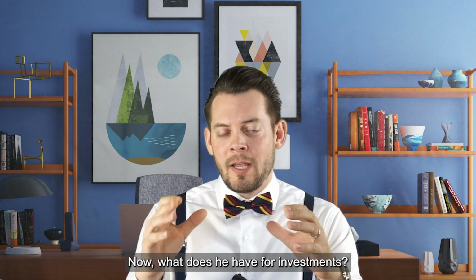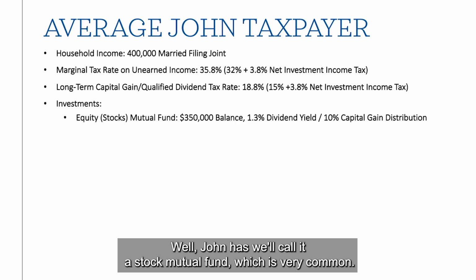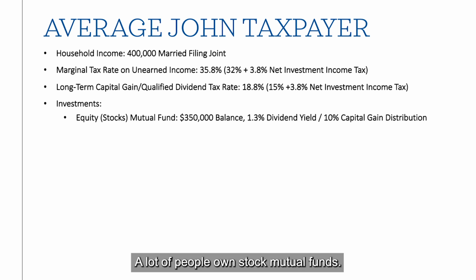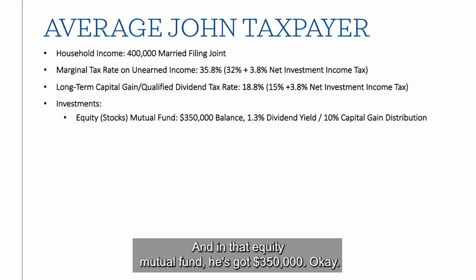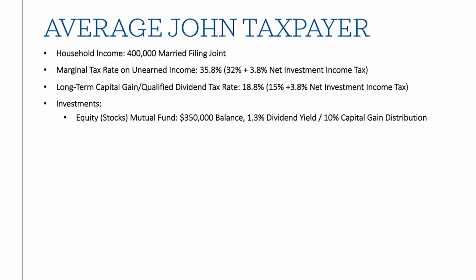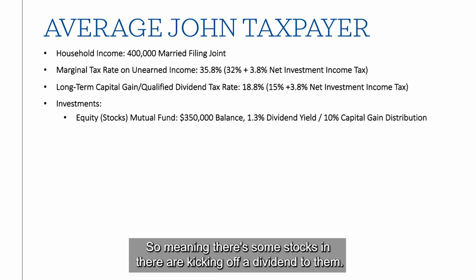Now, what does he have for investments? Well, John has, we'll call it a stock mutual fund, which is very common. A lot of people own stock mutual funds. And in that equity mutual fund, he's got $350,000. That equity mutual fund has a 1.3% dividend yield, meaning some of the stocks in there are kicking off a dividend.